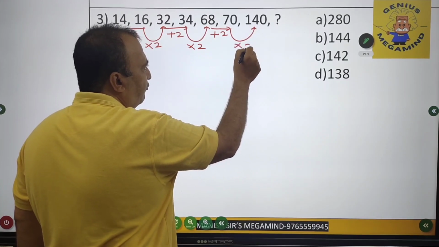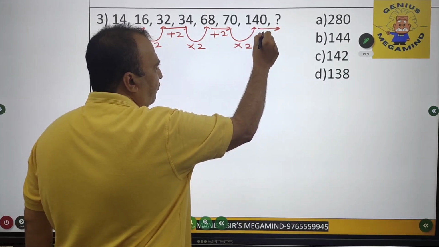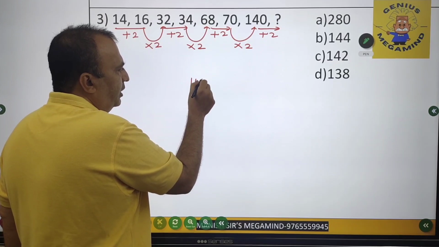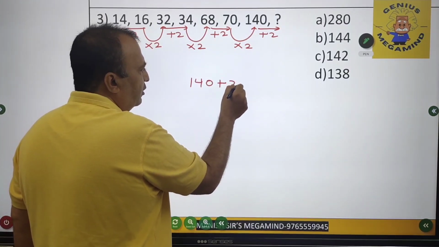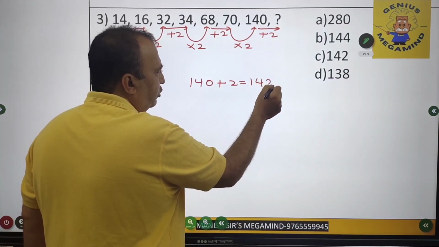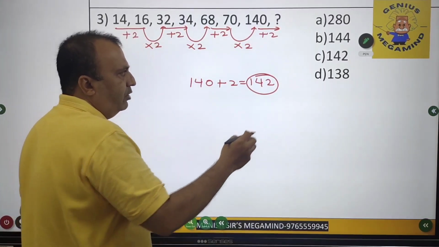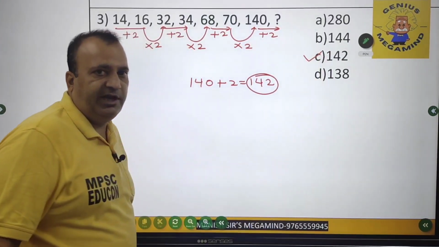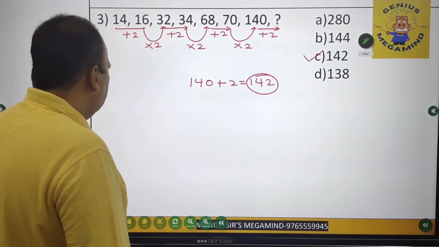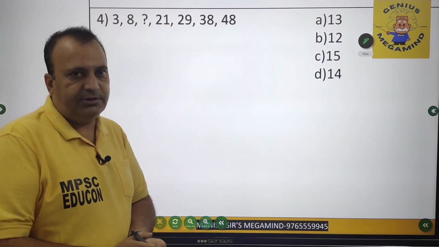70's double is 140. Again there is a difference of what? 2. So 140 plus 2 comes out to be what? 142. So the answer for this question is option C, my friends, right? Now the fourth question again on your screen.